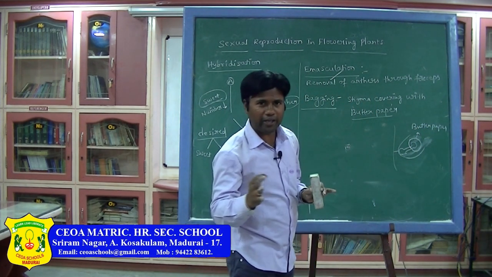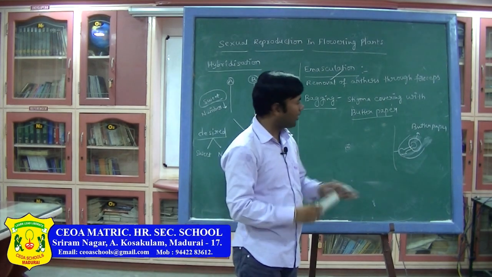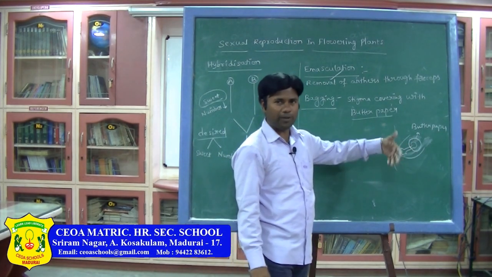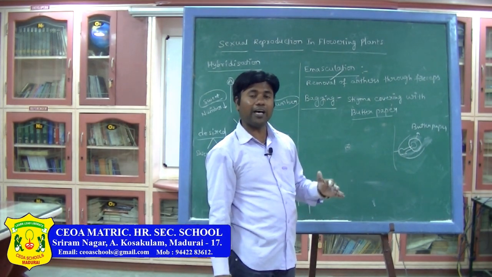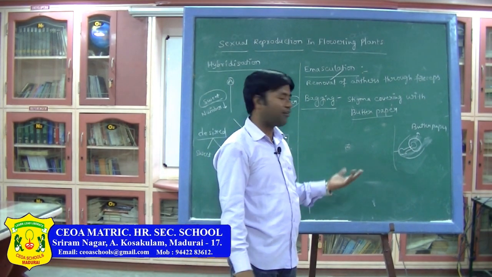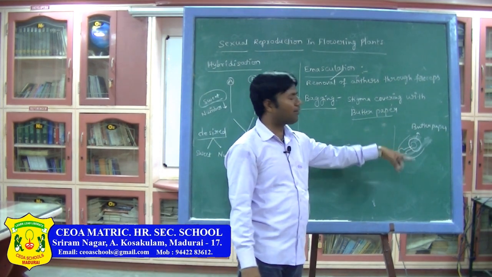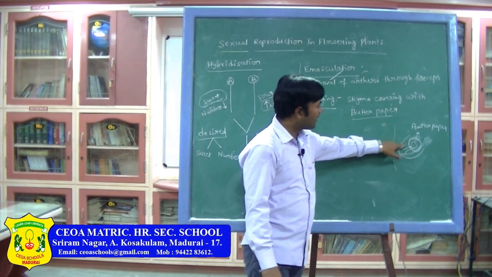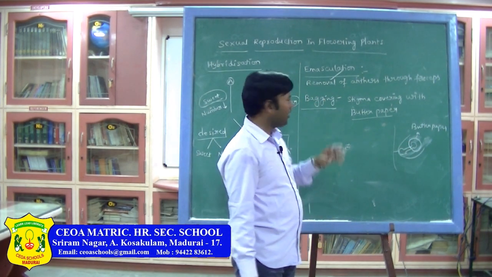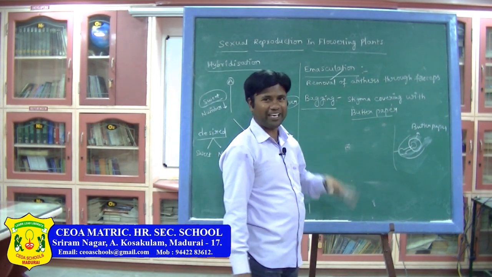Because foreign pollen grain, another plant's flower pollen grain, must not fall. If it falls, the pollen tube may germinate. Cross pollination, or pollen grains of another flower of the same species or same plant, may also fall. That is the reason they are covering with butter paper. The covering process is called bagging.